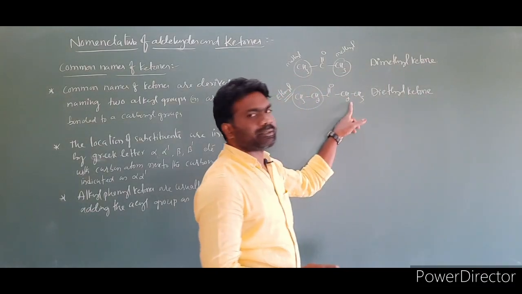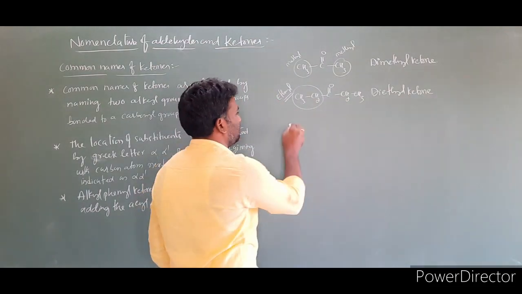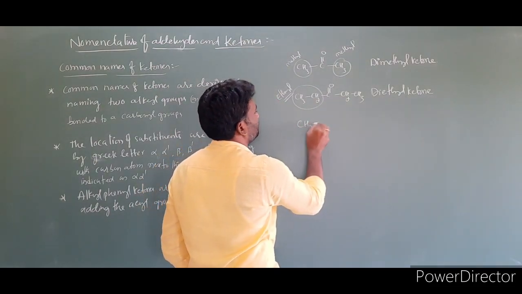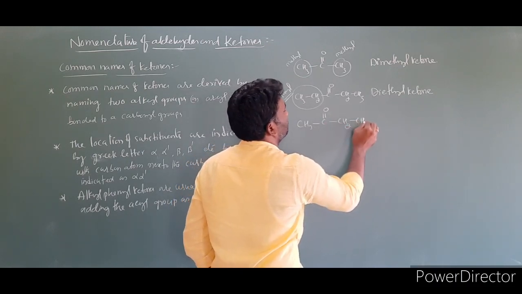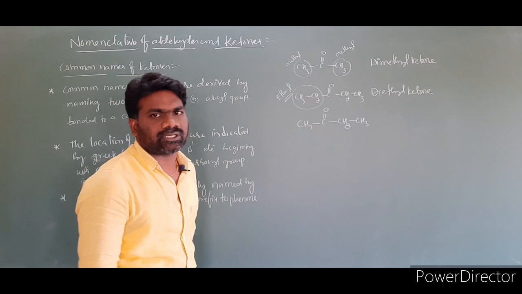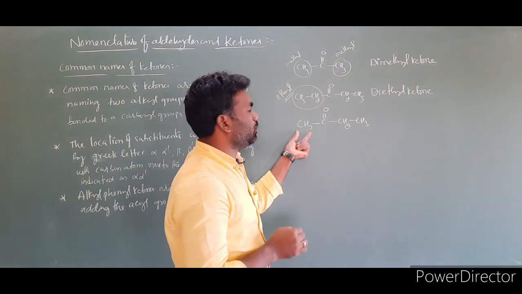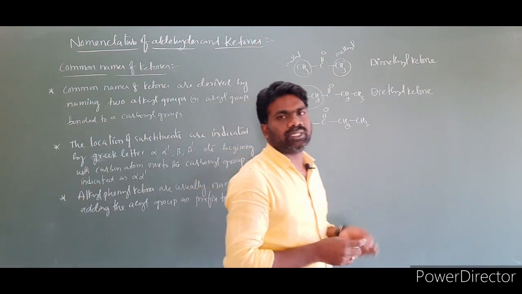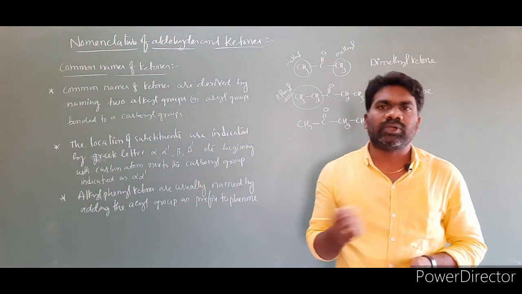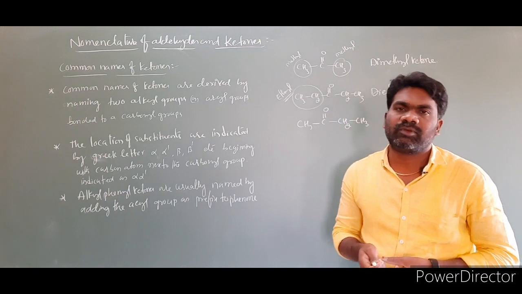If the two alkyl groups are different, suppose I am taking an example CH3 C double bond O CH2 CH3. Then what is the name of this compound? This is a methyl group, this is an ethyl group. In such a case we have to write them in alphabetical order.